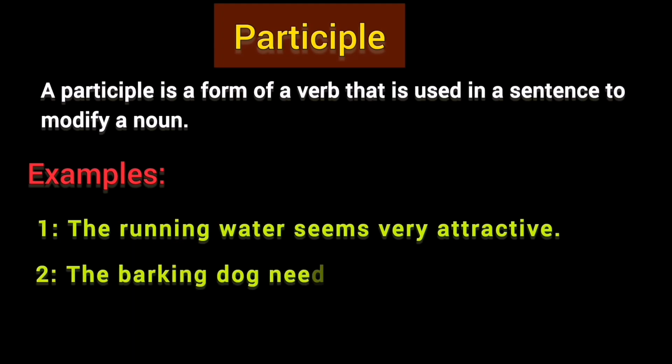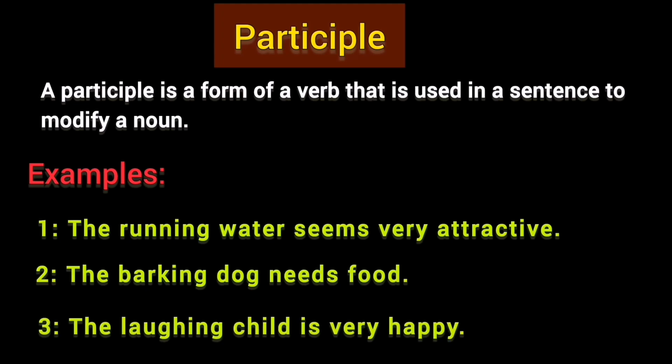The barking dog needs food. Just take a close look at this example. The word barking is a present participle, which functions as an adjective. Actually, this word plays the role of an adjective because it modifies the noun dog. The laughing child is very happy. Look at this sentence. The word laughing is a participle because it modifies the noun child. Basically, this participle describes the noun child. If I ask you, which child is very happy, you will answer that the laughing child.